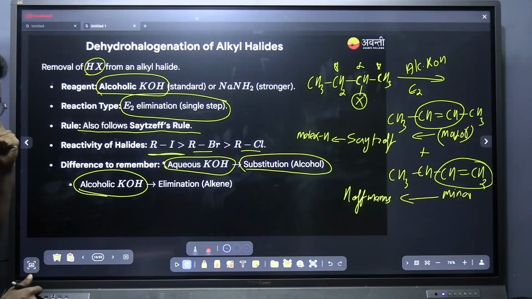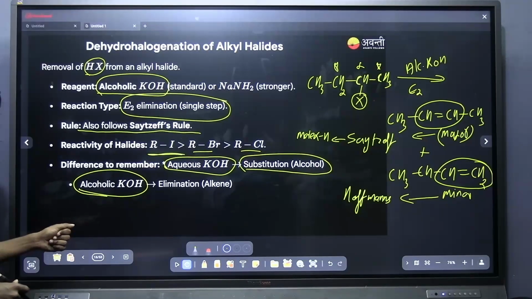Shall I move, students? Are you done? Take a note of it. If you are done, just put a thumbs up so that I can move. Take a note of each and everything. It's a very important one.